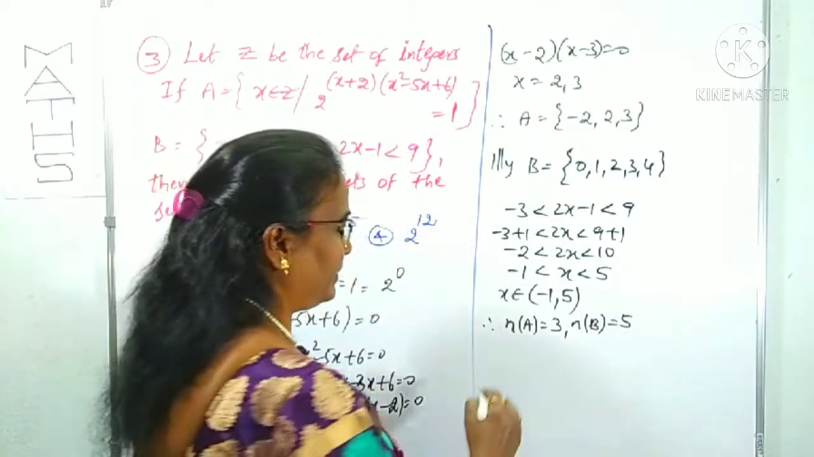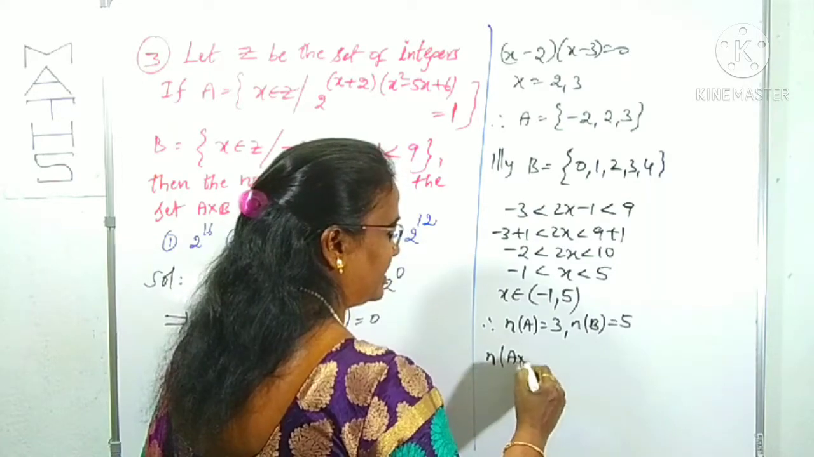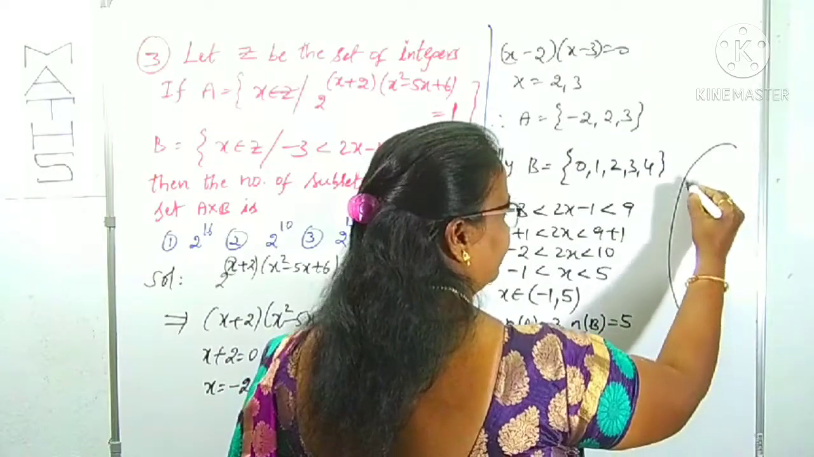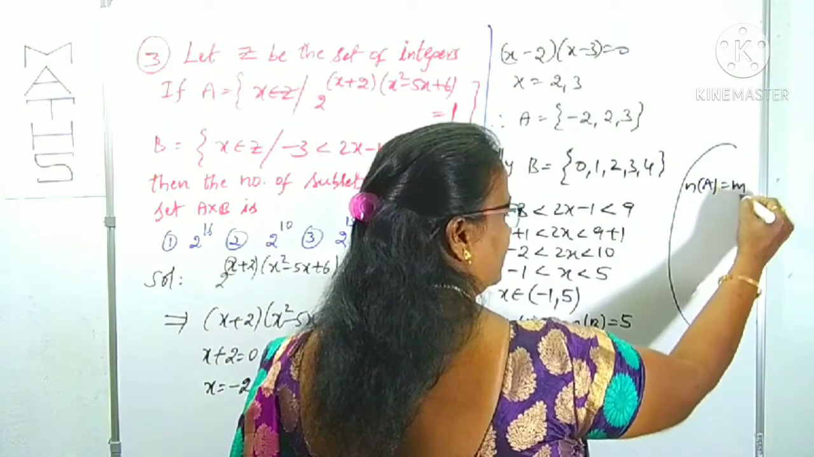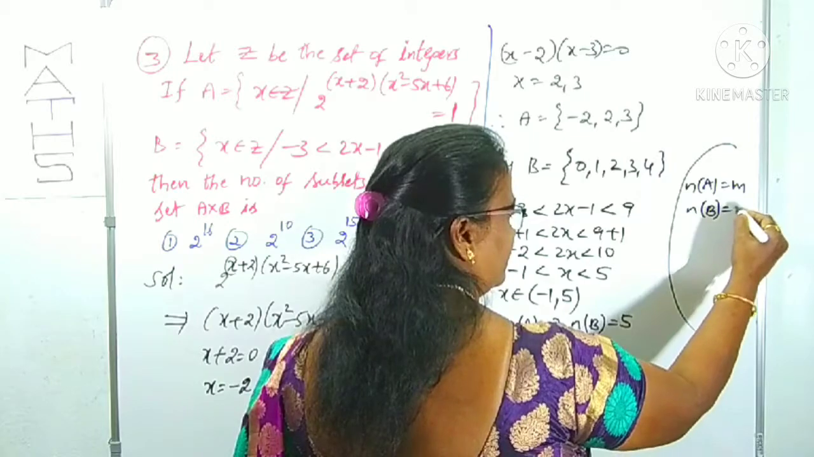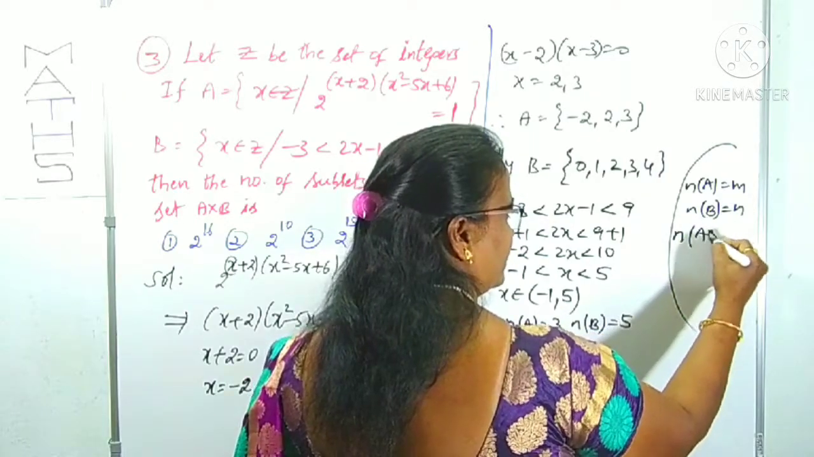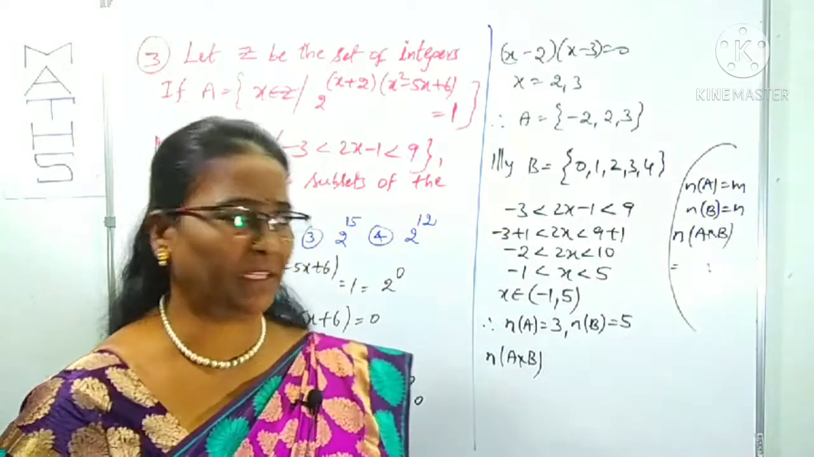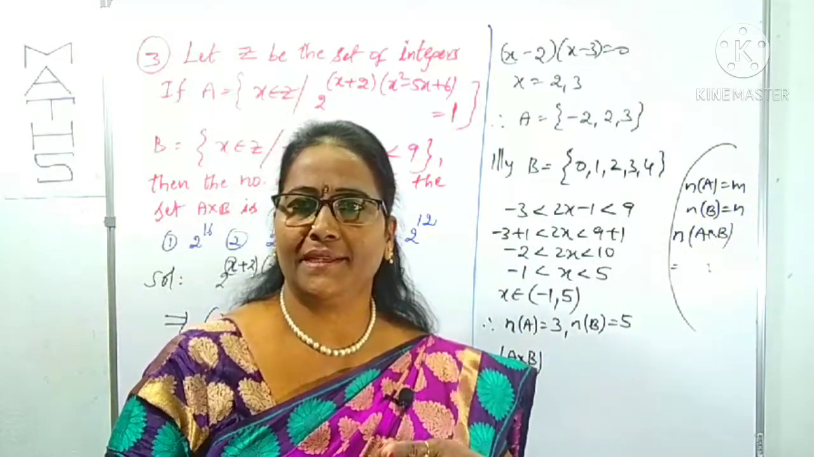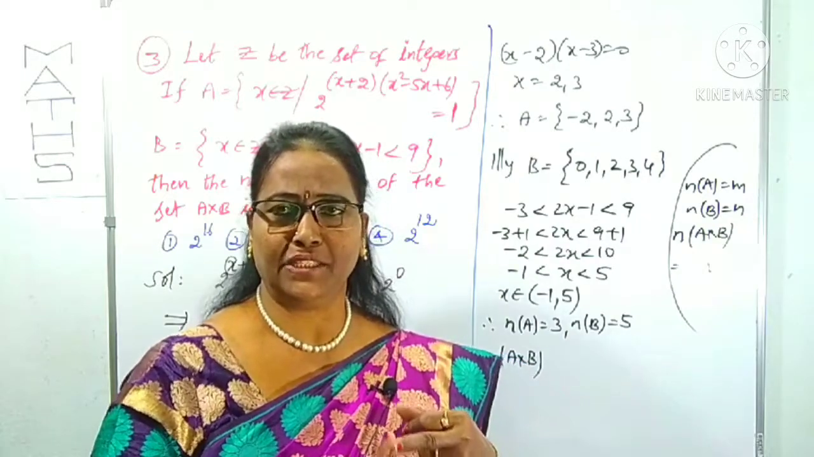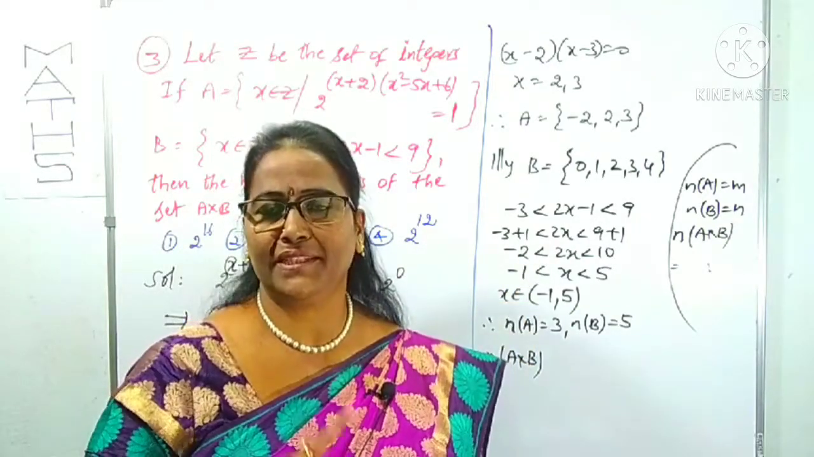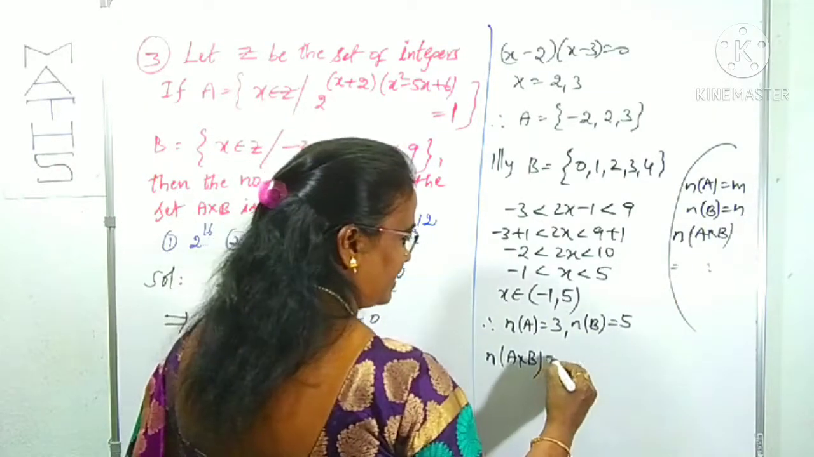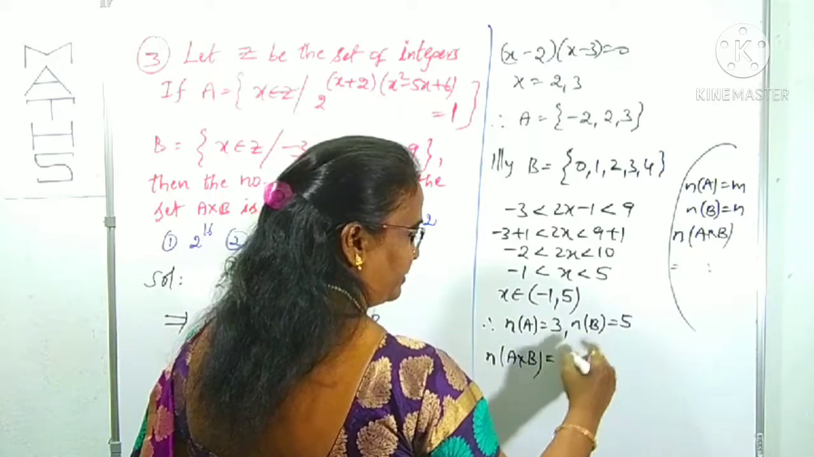You know, I have already given you the number of elements in A cross B when the set contains m elements. Once again I am giving it here. If n of A is m, n of B is n, then n of A cross B is mn. This is the tip given in the previous video. Number of elements in A is m, number of elements in B is n, then the number of elements in A cross B is mn. Okay, what is the answer here? Number of elements in A cross B is m into n, that is 3 into 5, 15, right?